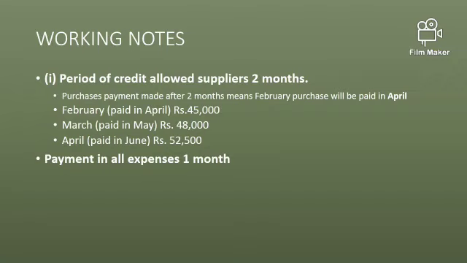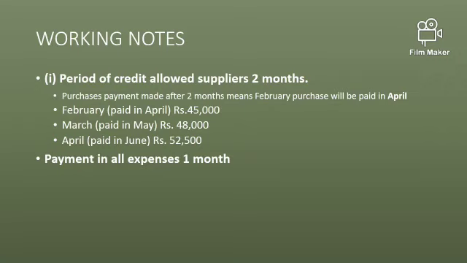Before making this cash budget, let us go through the working notes also. The first additional information was on suppliers, and the payments are made after 2 months. So as I have mentioned here, whatever we purchase in the month of February, we are going to make payment in the month of April.